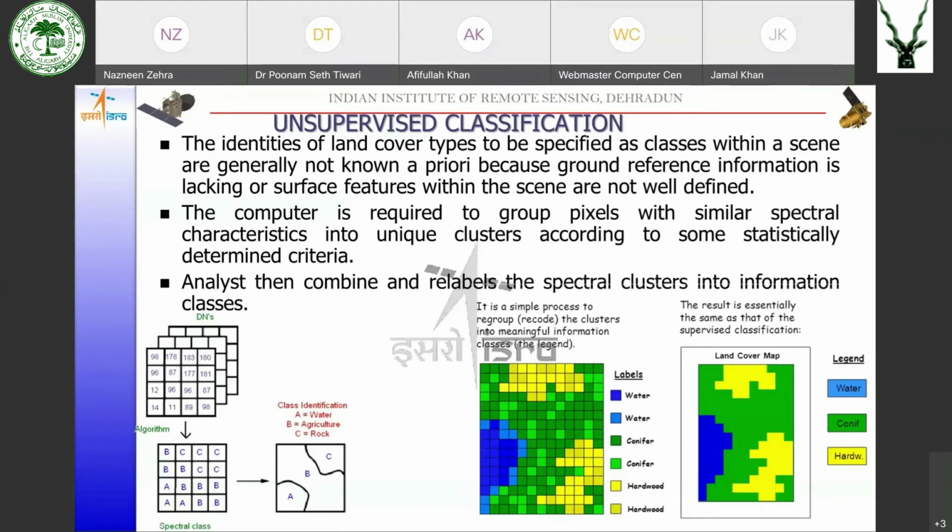Okay, so you can see here, this is the original image, and the spectral classes were generated using certain algorithm, and finally the class names were incorporated to these spectral classes, and you get a classified map.